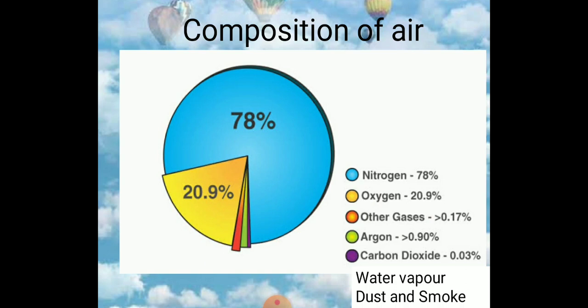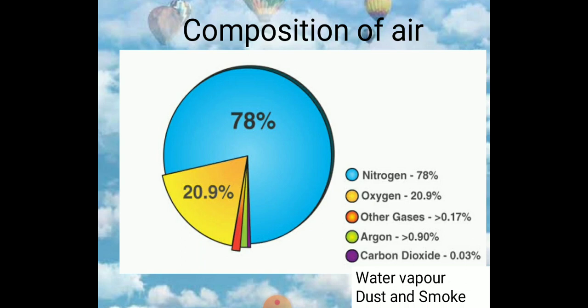Now the remaining 1% consists of carbon dioxide, which is a very small quantity, about 0.03%, and it is also a very important component of the air. Plants use carbon dioxide during the process of photosynthesis. Burning of materials also releases carbon dioxide. Other than carbon dioxide, a few other gases, which are noble gases like argon, are also present in the atmosphere.